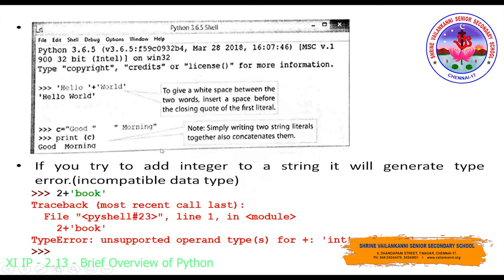And always keep in mind that you can concatenate only two strings together, whereas you cannot concatenate a string and a number, that is, an integer value. If you try to add an integer value to a string, it will generate a type error, or incompatible data type. Incompatible data type means an integer, a number, and a character cannot be added, right? That is what they are trying to explain here. So 2 plus book means you cannot add a number to the character book. It will result in an error like unsupported operand type: int and str. That is, integer and string cannot be added. That is what it will display.